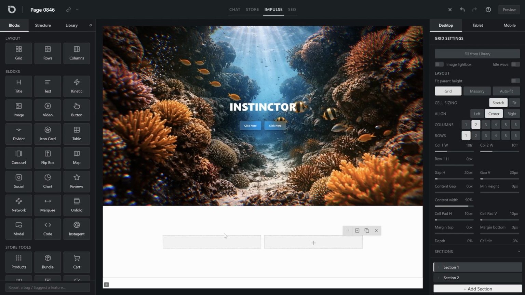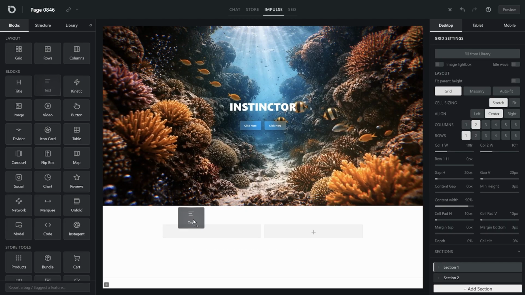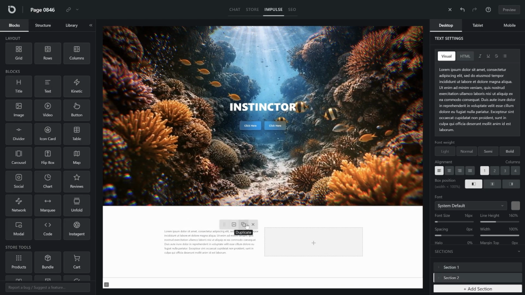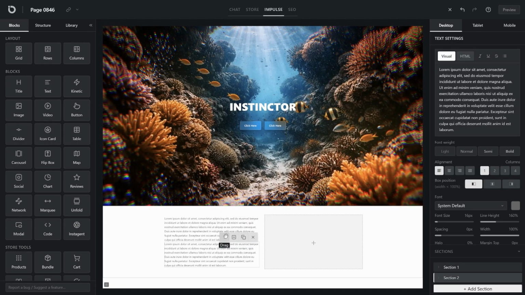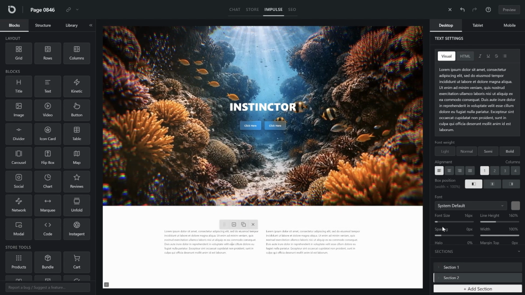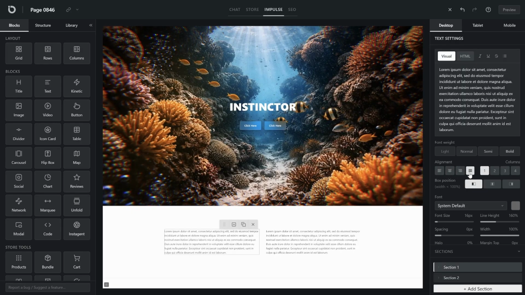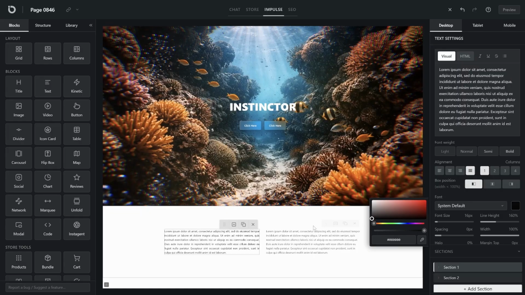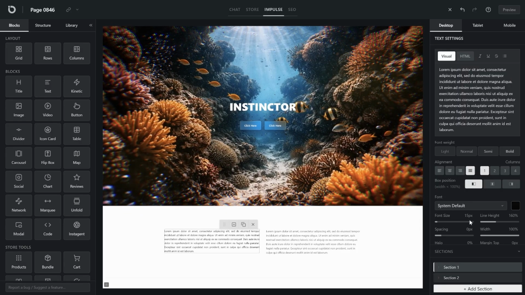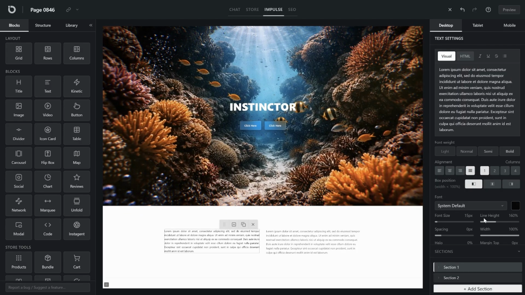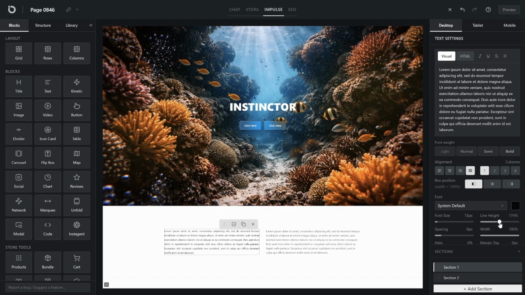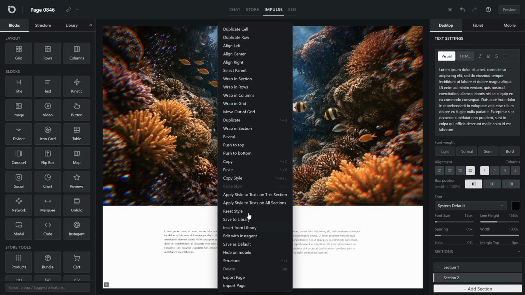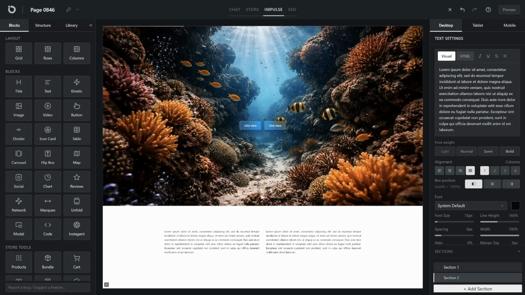Drop in the grid layout again. A few text blocks. Now let's play with the text settings a little. That looks good. And here's a small mercy. You don't have to redo all those settings by hand. Just right-click and apply them to every text in the section.